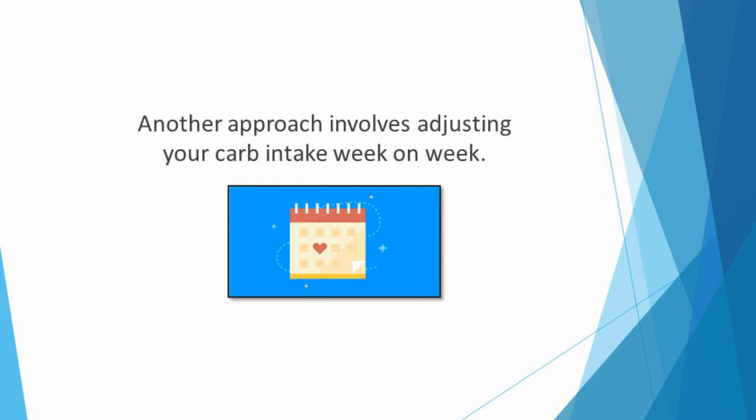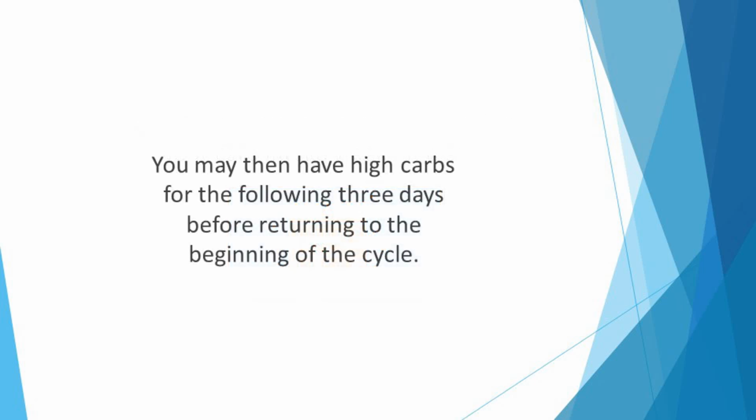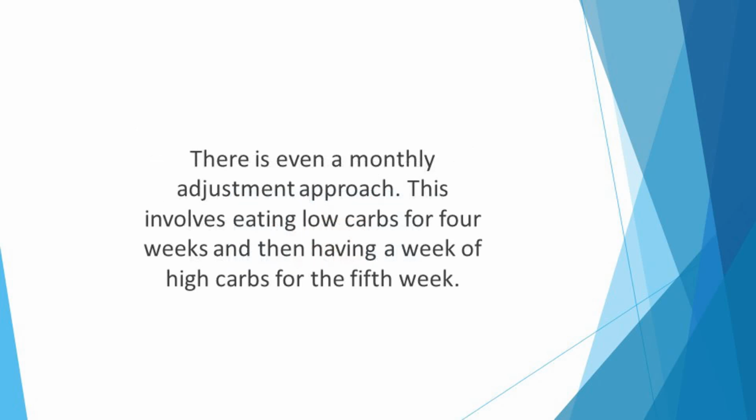Another approach involves adjusting your carb intake week on week. For example, you may eat a low carb diet for 11 days in a row. You may then have high carb days for the following 3 days before returning to the beginning of the cycle. There is even a monthly adjustment approach. This involves eating low carbs for 4 weeks and then having a week of high carbs for the 5th week.